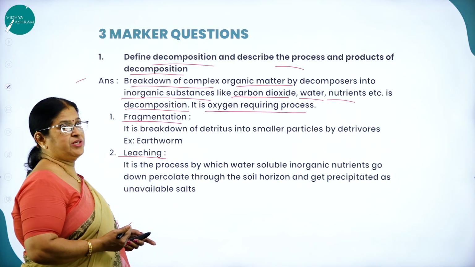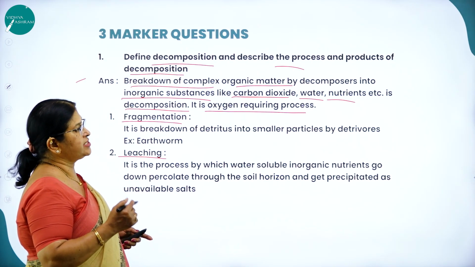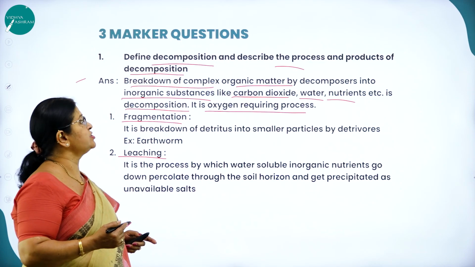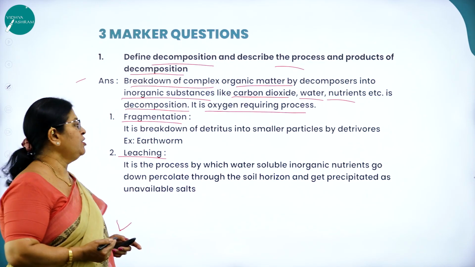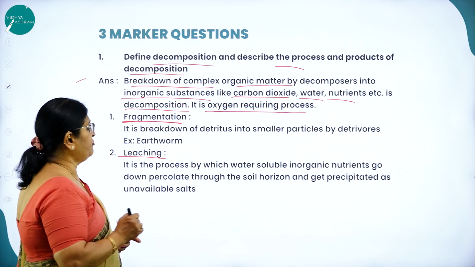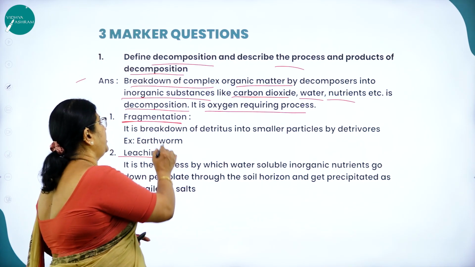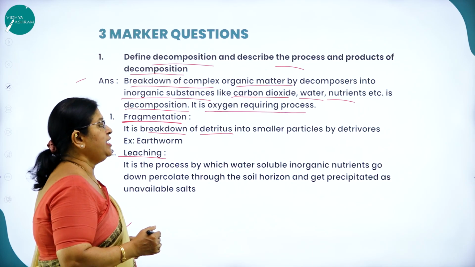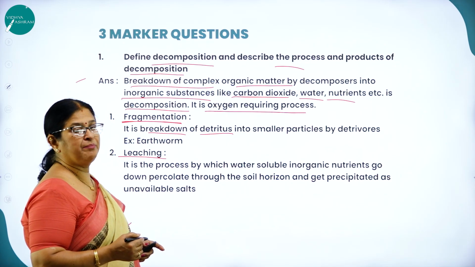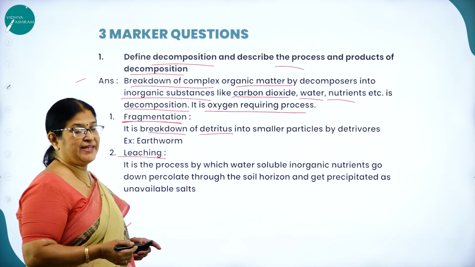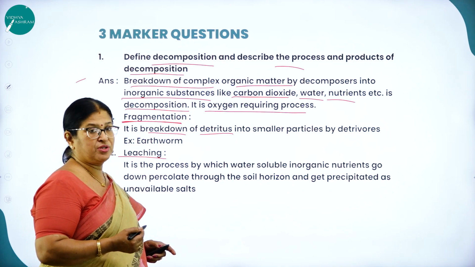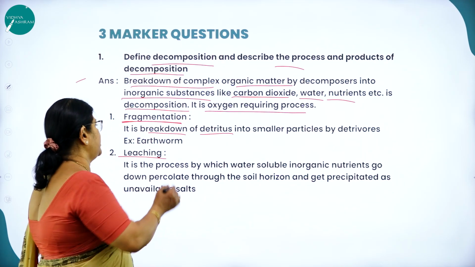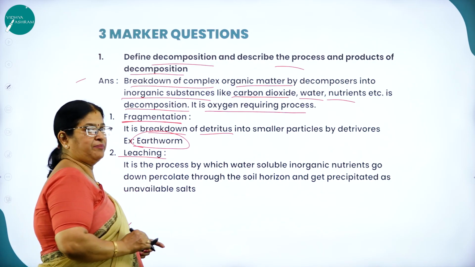This question, define decomposition and describe the process and products of decomposition, is very important from the examination point of view. Then fragmentation, the very word itself will tell you. It is the breakdown of detritus. What is detritus? The dead organic matter, into smaller particles by detritivores, the dirt eaters. As we know, decomposers are also called natural scavengers. For example, earthworm.